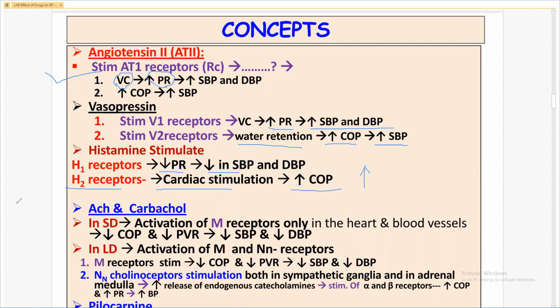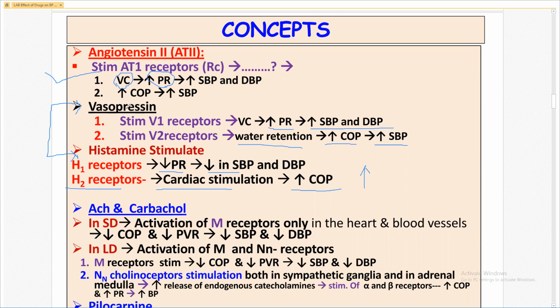This vasopressin and histamine is not available in our experiment today. We will not see these two because you already studied in the effect of the drug on isolated toad heart.